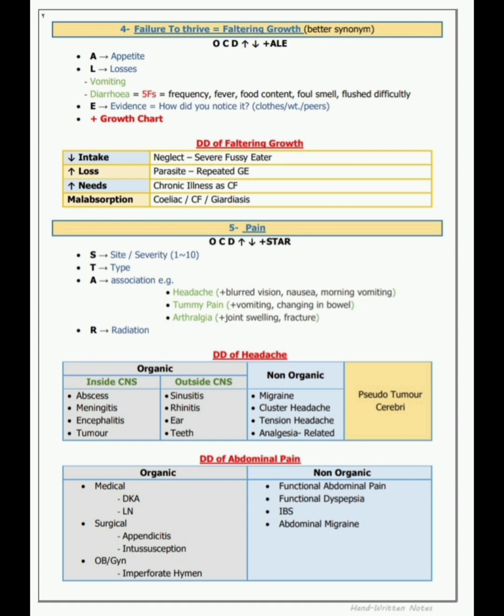Now DD of abdominal pain. Someone complaining of abdominal pain, what are the DD that come to our mind? Organic and non-organic, both causes. So organic causes of abdominal pain, or tummy pain, are medical: diabetic ketoacidosis and lymph nodes. Diabetic ketoacidosis, just when someone complains of tummy pain, it should come to your mind that it can be diabetic ketoacidosis. Surgical causes like appendicitis, intussusception. Gynecological, imperforate hymen. Now, non-organic causes of abdominal pain are functional abdominal pain, functional dyspepsia, inflammatory bowel disease, and abdominal migraine.